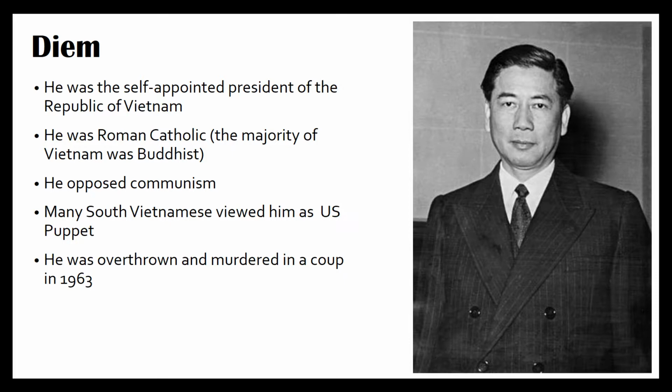So he was actually very prejudicial to the Buddhists and really suppressed their religious rights. And the majority of Vietnam was Buddhist. So that definitely caused a lot of people to not like Diem. They also thought he was a U.S. puppet, which means that he was just doing whatever the U.S. told him to do. And then there was a military coup in 1963 where the military overthrew him and they killed him or assassinated him.